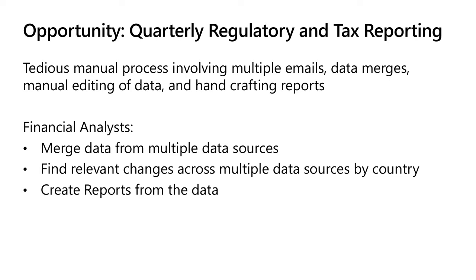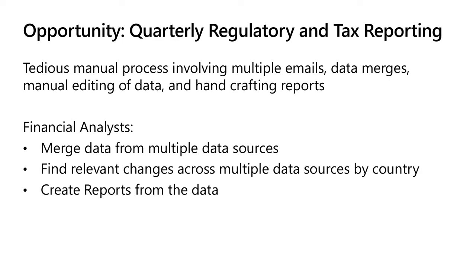Some of this data comes from external sources and third parties via email. For example, some of it comes in Excel attachments from other companies into Microsoft. And there are also data sources inside of Microsoft on SharePoint that the finance department uses.